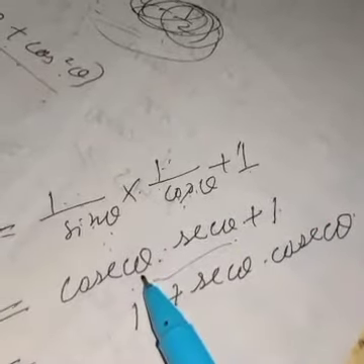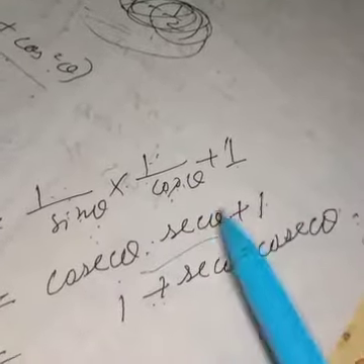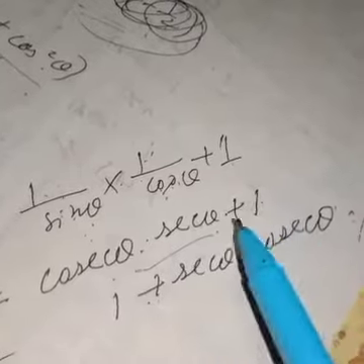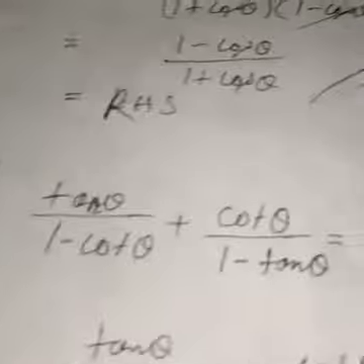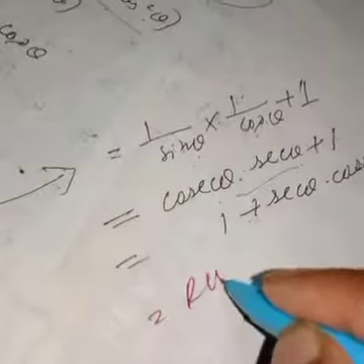1 by sin theta is cosec theta, 1 by cos theta is sec theta, plus 1. So what do you get? 1 plus sec theta cosec theta. See, 1 plus sec theta cosec theta. Clear? It's the right hand side.